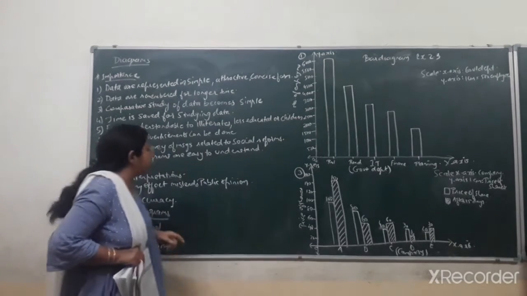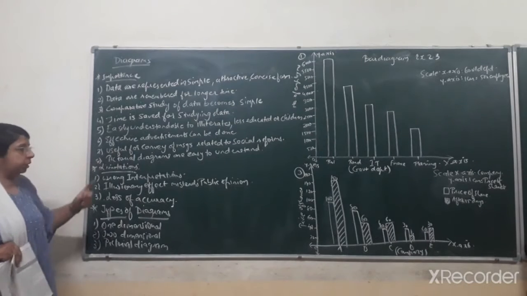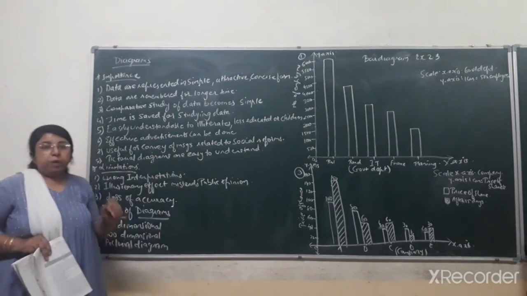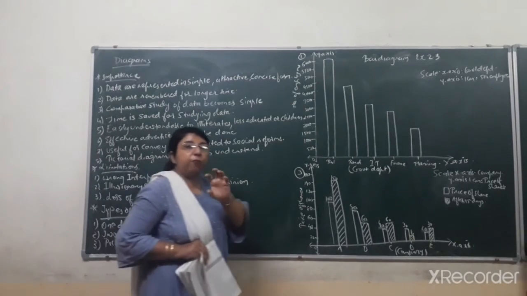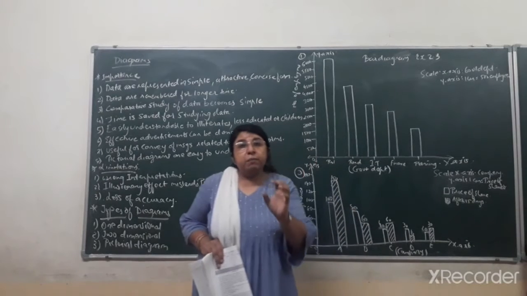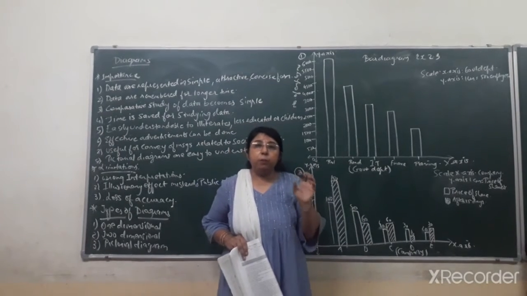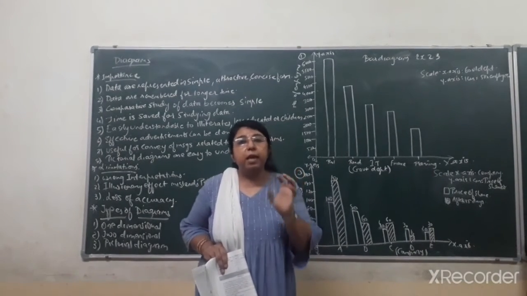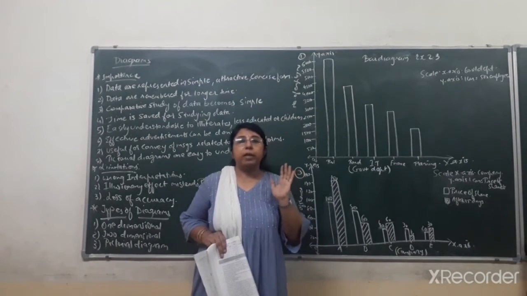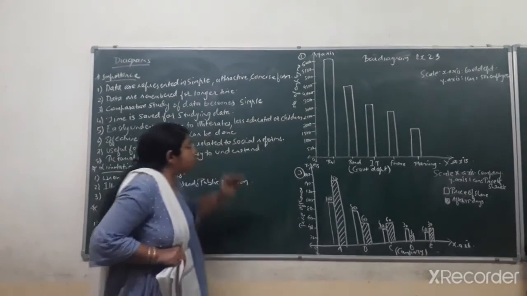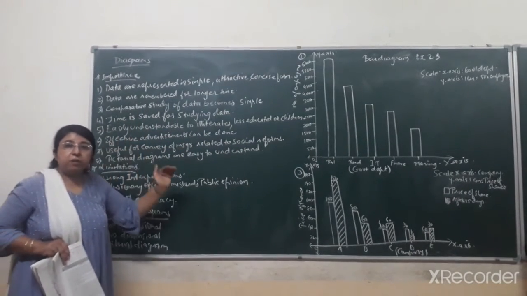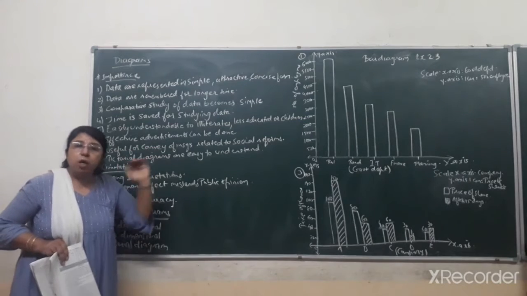Next, the eighth point, pictorial diagrams are easy to understand. Pictorial diagrams means that if any kind of pictures are represented in the diagrams, then they can be easily understood by the person who is referring to the diagram. He can easily get the analysis and conclusion by just looking at the diagrams. So these are the advantages or the importance because of which diagrammatic representation of data is very important.